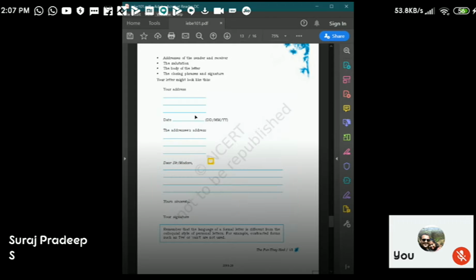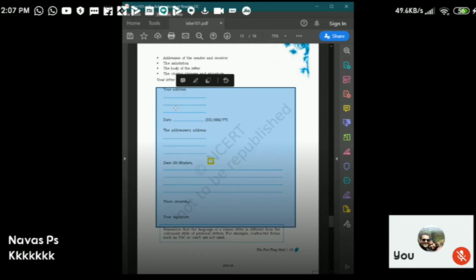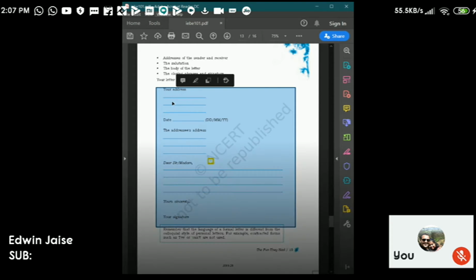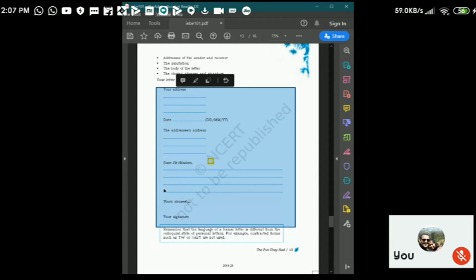When I was studying, this was not the way to write a formal letter. The address block and all would go to one side. We didn't have this style indented towards the left-hand side. If you keep the from address over here, we had to keep the to address over here. Like that we used to write.